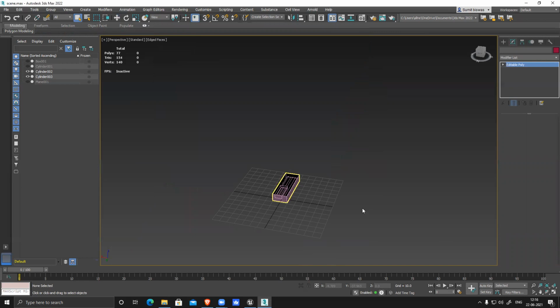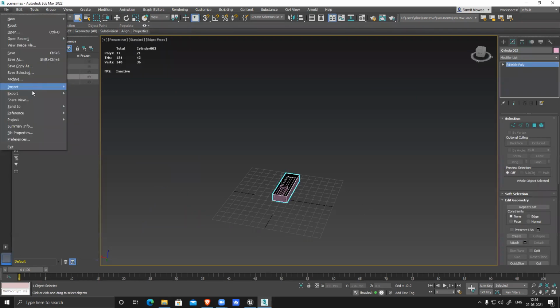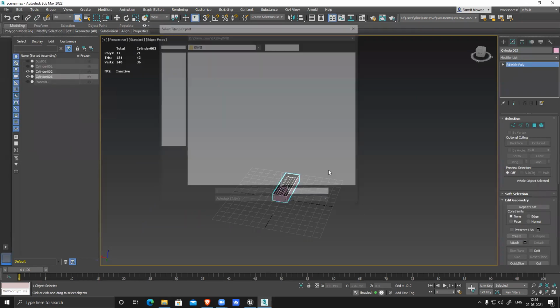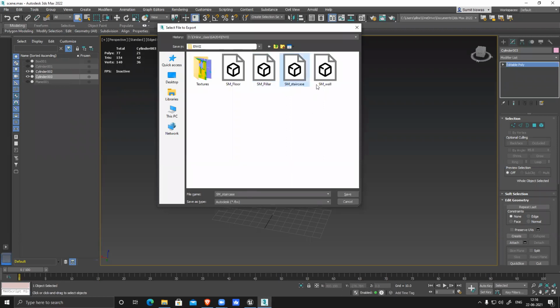Now select one light, export selected, and this time we name it Light_01. Make sure you name everything, because in Unreal, if there is a naming clash, it will give you an error and create problems.